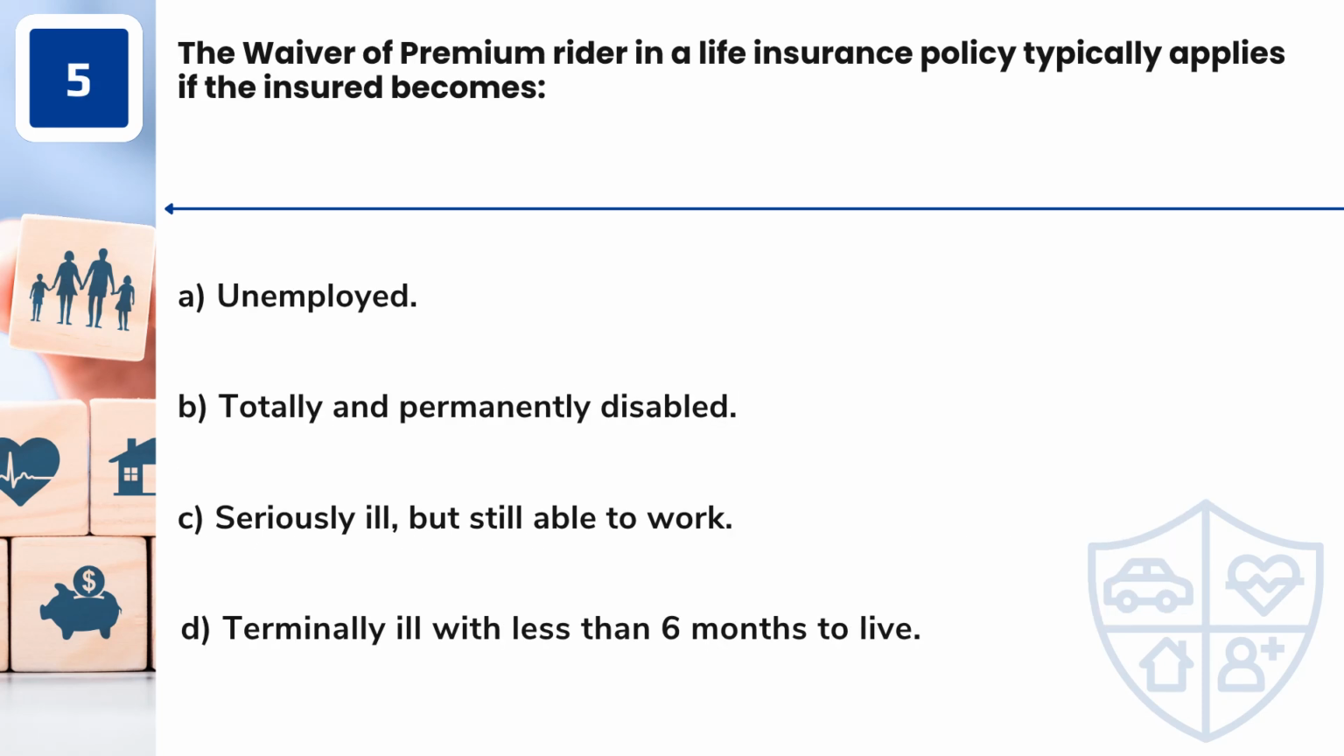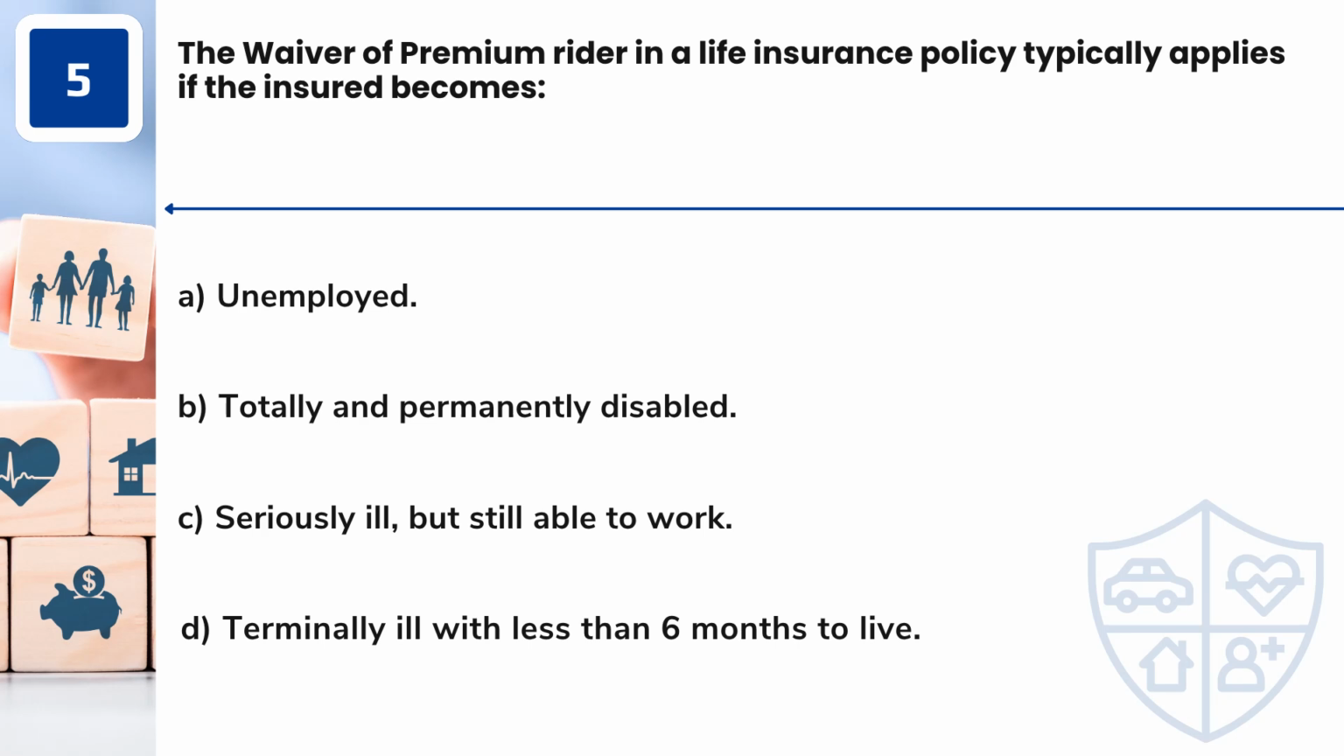Question 5. The waiver of premium rider in a life insurance policy typically applies if the insured becomes A. Unemployed. B. Totally and permanently disabled. C. Seriously ill, but still able to work. D. Terminally ill with less than 6 months to live.